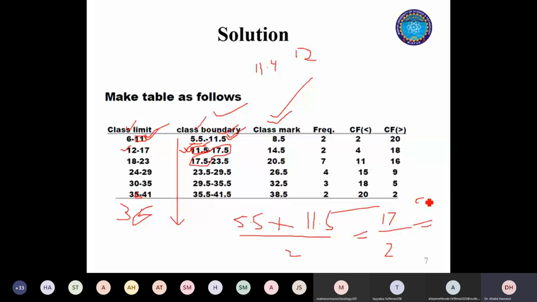So that's the midpoint of every class. You need to repeat the same procedure. 11.5 plus 17.5 will be 29, and when you divide it by 2, it will be 14.5. So that will be the midpoint of your second class. And then you have a midpoint of your third class, and then the midpoint of your fourth class, fifth class, and sixth class.